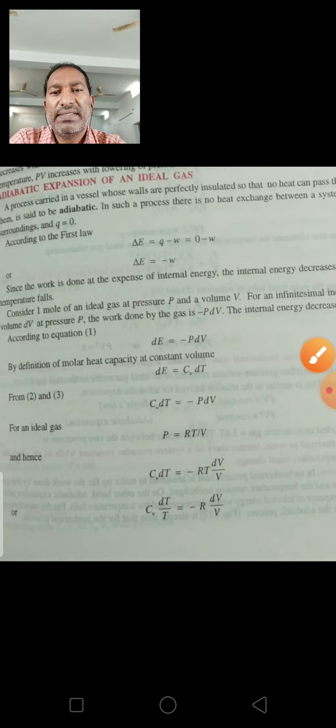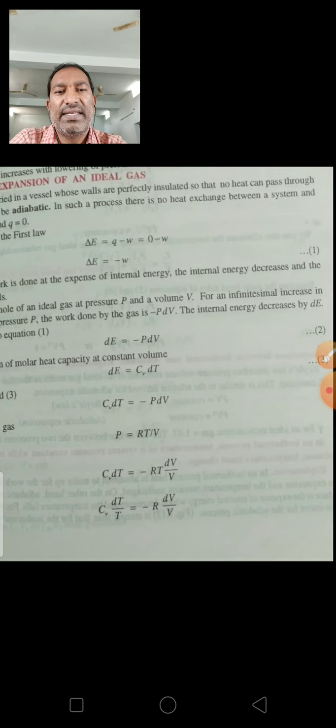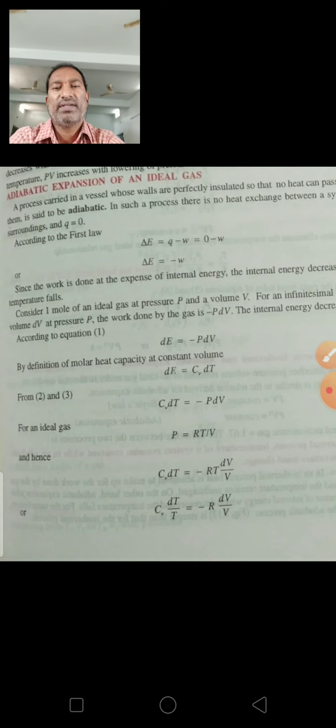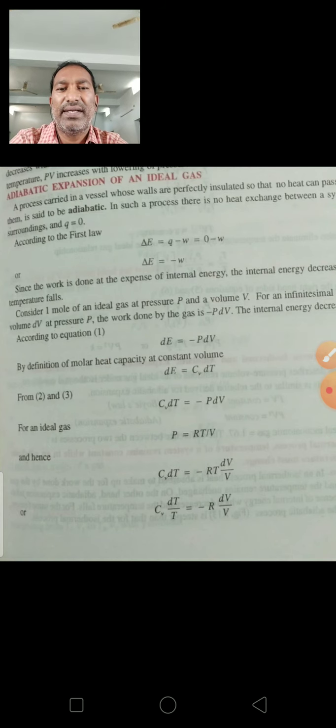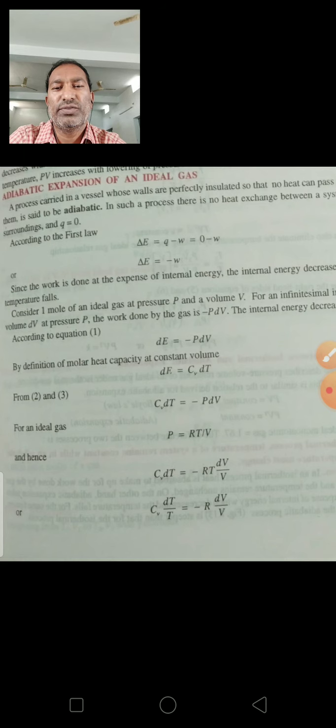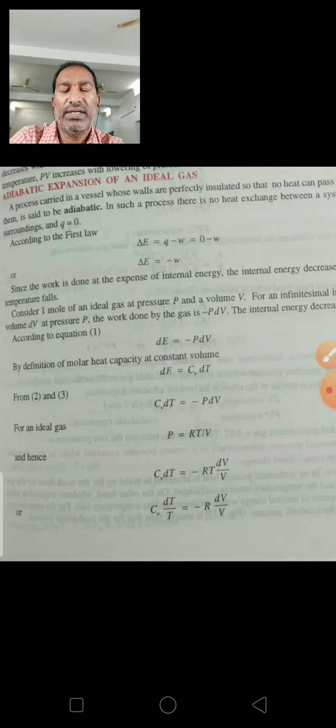Since the work is done at the expense of internal energy, the internal energy decreases and the temperature falls. In an adiabatic process, the work is done by utilizing the internal energy, so the internal energy decreases, and the temperature also falls because temperature is associated with the internal energy. If the internal energy decreases, the temperature also decreases.